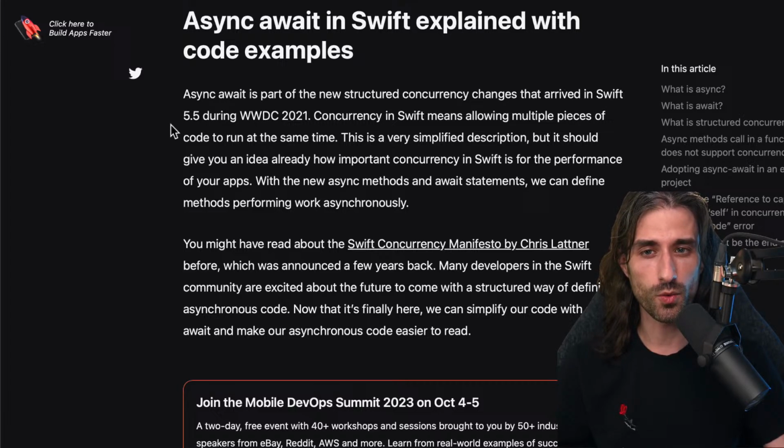So indeed, async await and Swift concurrency are already more than 2 years old. So it's no longer the shiny new feature. Now it's been part of the landscape for a couple years. And concurrency in Swift means allowing multiple pieces of code to run at the same time. This is a very simplified description, but it should give you an idea already how important concurrency in Swift is for the performance of your apps.